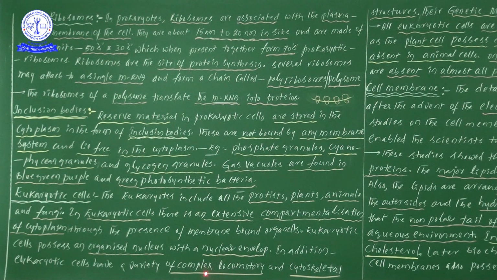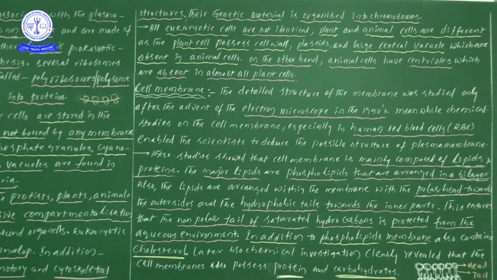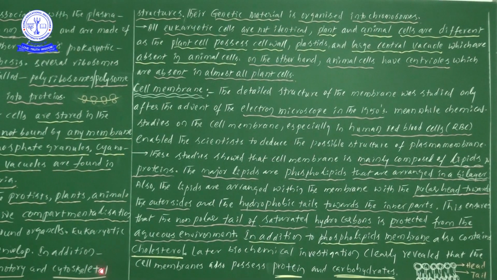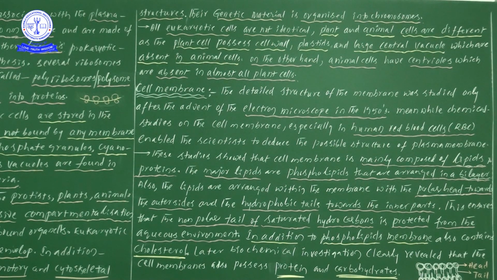Not only complex locomotory structures, but also cytoskeleton structures. These cytoskeleton structures are not seen in prokaryotes; they can be seen only in eukaryotic cells.